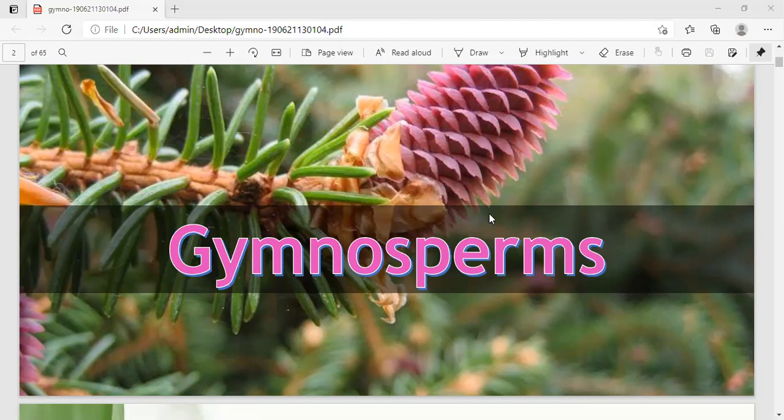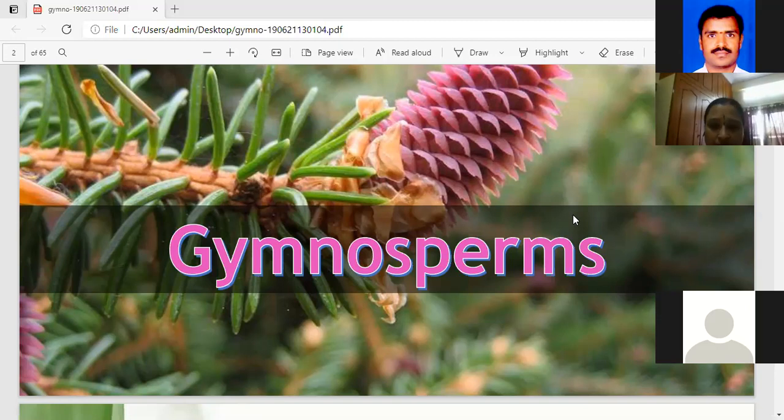Okay, here, what is a gymnosperm? First, I'll start the gymnosperm general account, girls. Today I'll start the total general characters of the gymnosperm. Before the type study, first you read about the characteristic features of the plant, how to identify the gymnosperm compared to other plants. This one is a gymnosperm plant, this one is a pteridophytic plant. What characters are important for identification of the gymnosperm? That's why I'll explain in today's class the general account, or general characteristic features, of the gymnosperm.